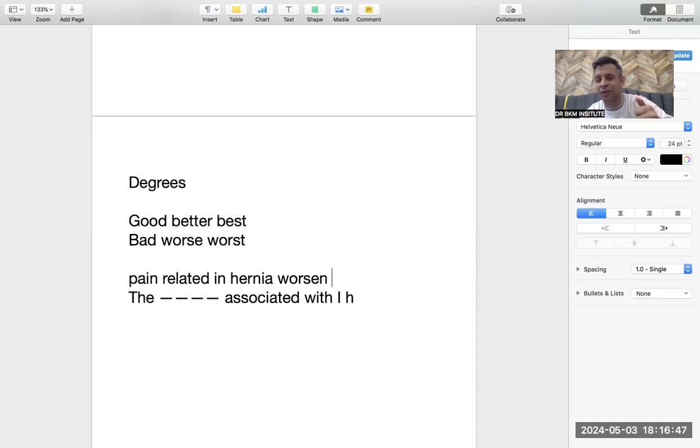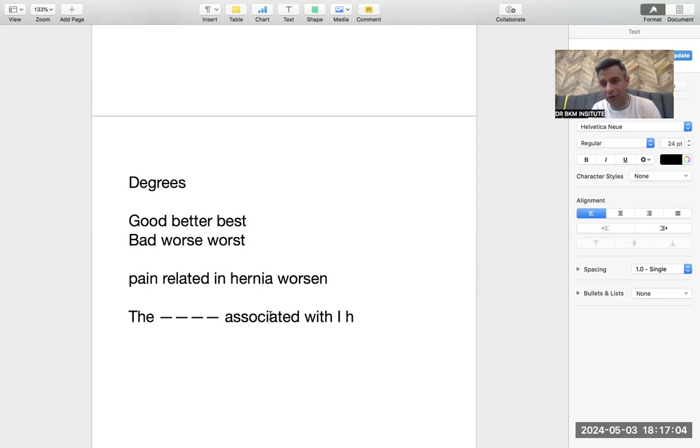Bad, worse, worst. Good, better, best. Late, later, latest. Late is late. Later means more late. Latest means the last. In the same way, worse means that the pain is getting worse. So in the blank, it was given: the dash associated with inguinal hernia is exacerbated by.